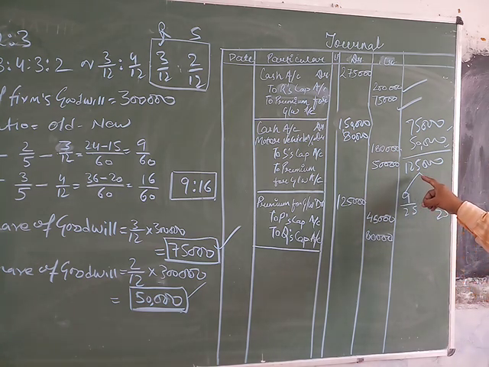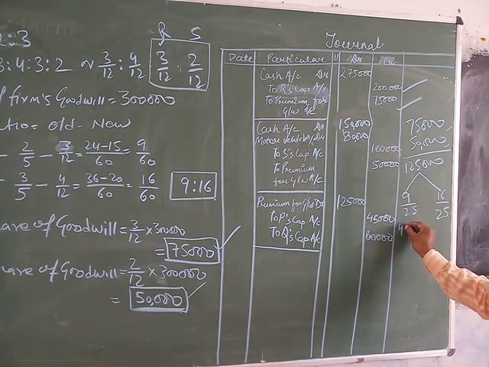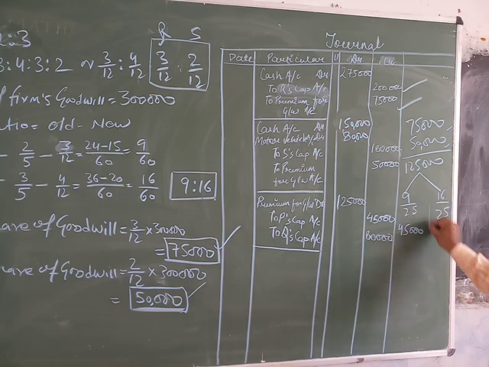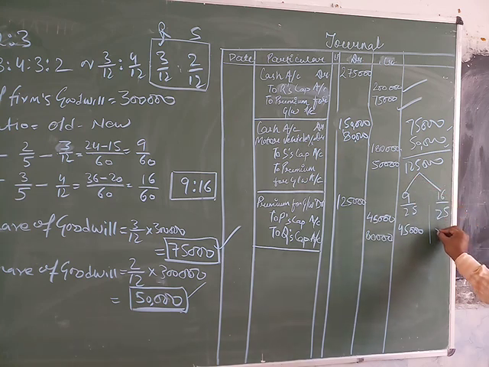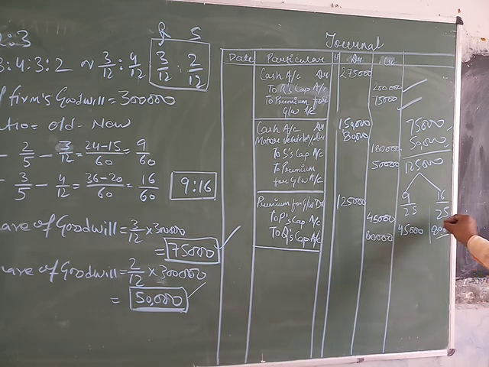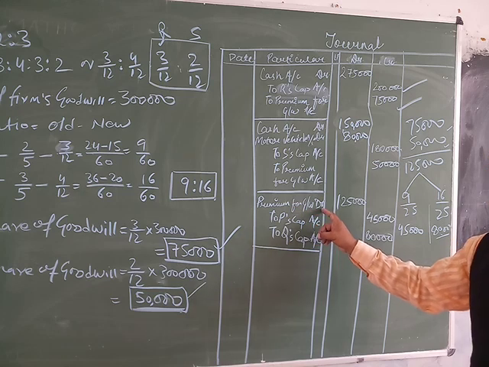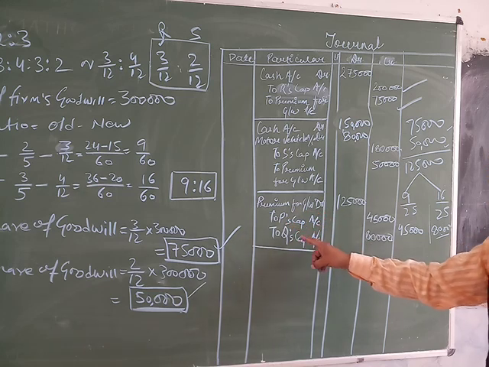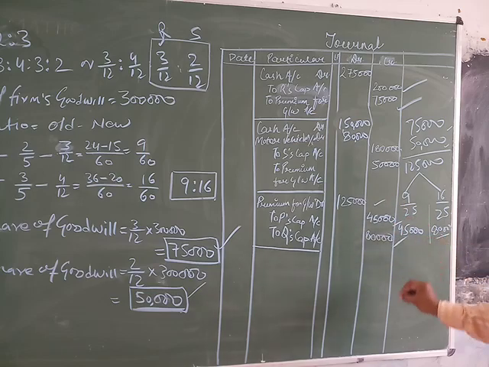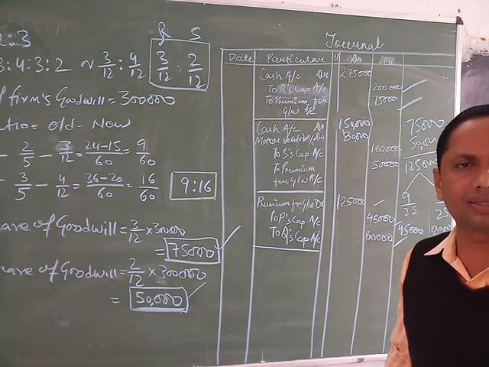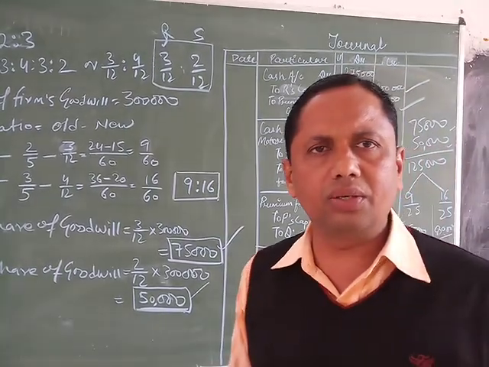25 fives are 125, and 9 fives are 45,000. And 5,000 into 16 is 80,000. So this is the distribution of goodwill between P and Q. The journal entry is premium for goodwill account debited, P's capital account and Q's capital account credited. So this is the distribution of the goodwill brought by the new partners R and S. Thank you and have a nice day.